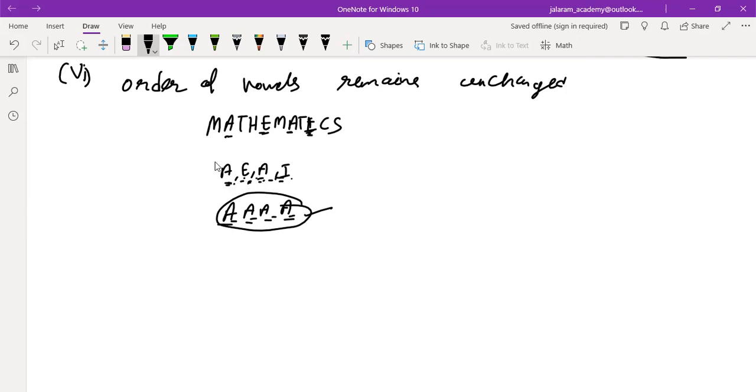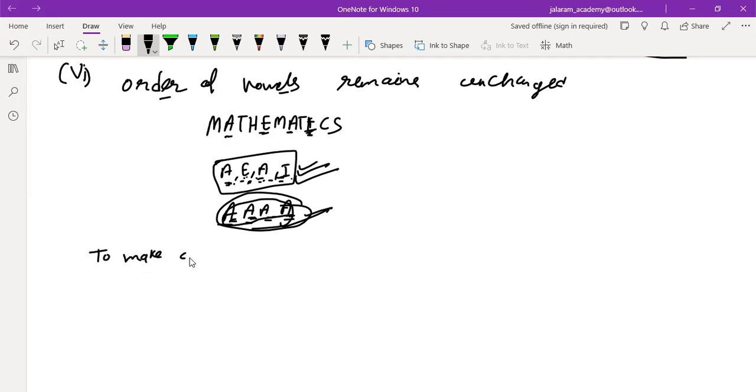A, E, A, I, whether we write them together or we write them in different places, they are considered as single, like four A's. Like if you change the order of these four A's, there will be no effect. Similarly, we will not change the order of these four vowels, A, E, A, I. So to make the order of vowels remain unchanged, we have to consider that all vowels are alike, just like alike letters, alike objects. Okay, is that clear to you?